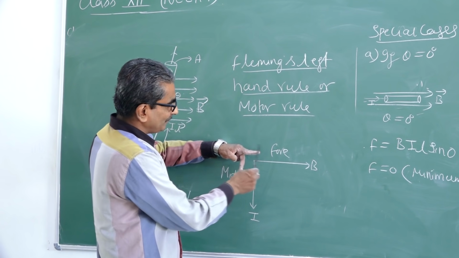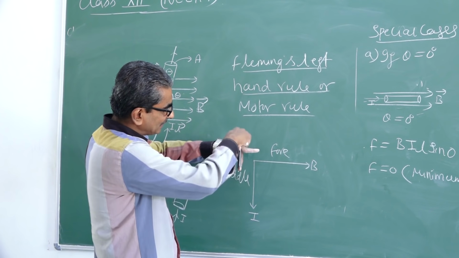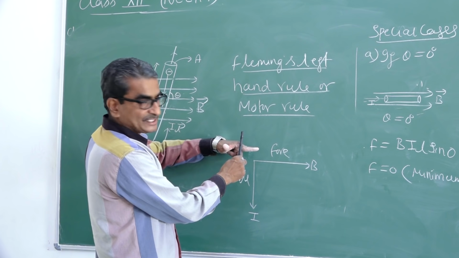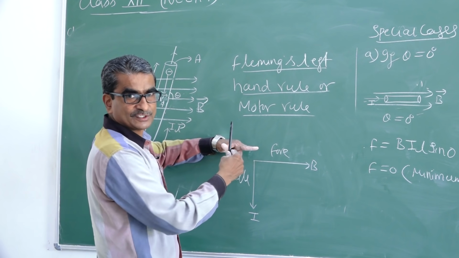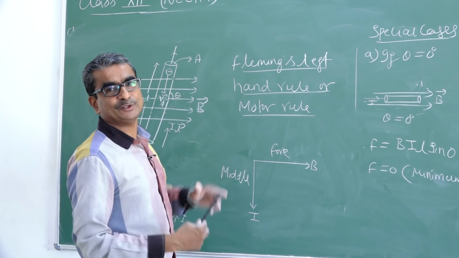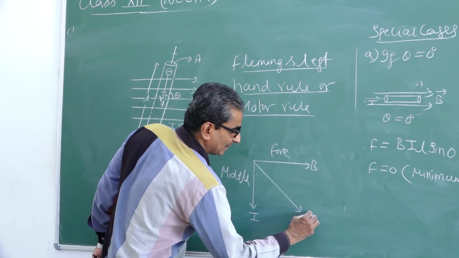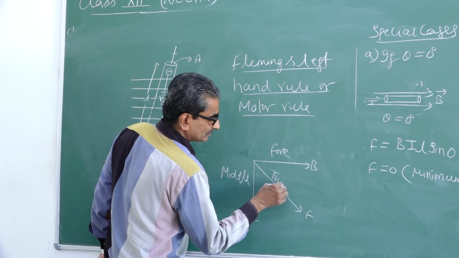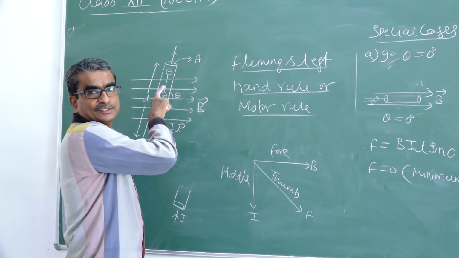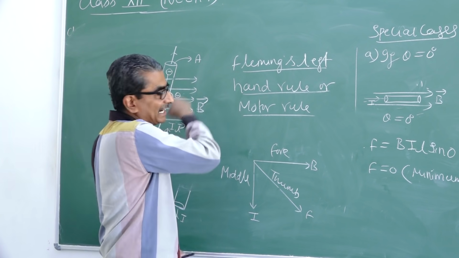Once again, magnetic field, forefinger. This is the conductor through which current is flowing along the middle finger direction. Stretch the thumb finger, which indicates the direction of force. Now the force is towards you. So certainly the conductor is going to move towards you. So this is how we represent the direction of force. This is the rule that is applied to this situation to find the direction of the force acting on the conductor.